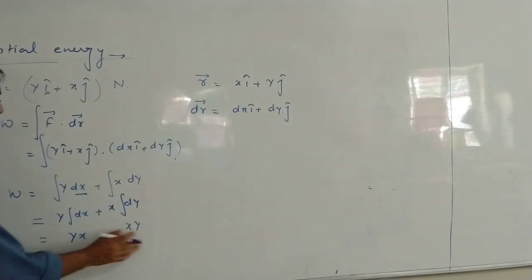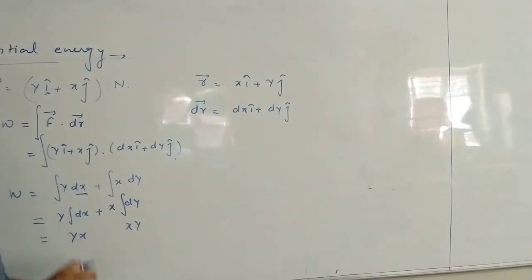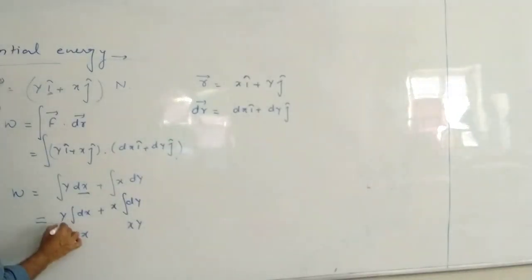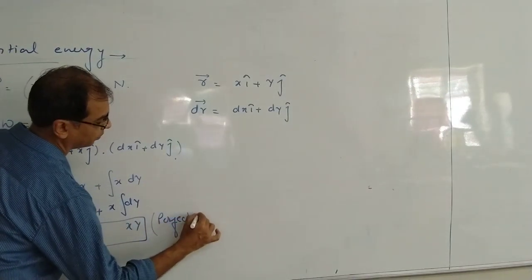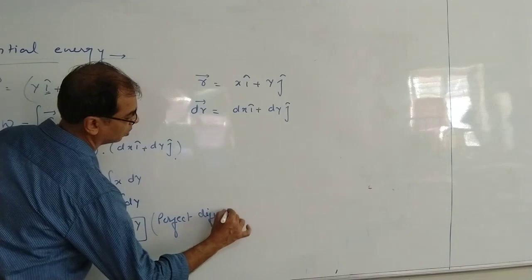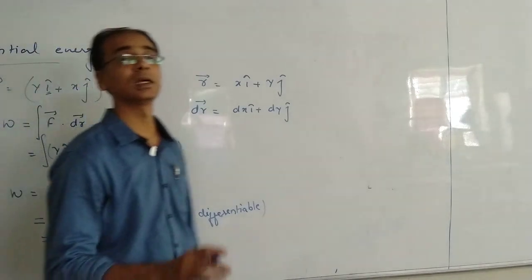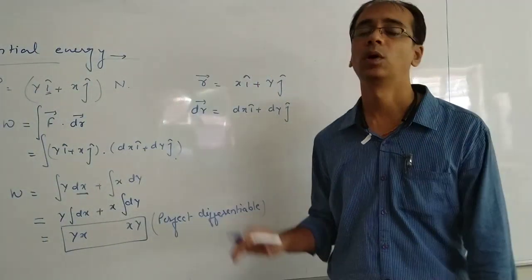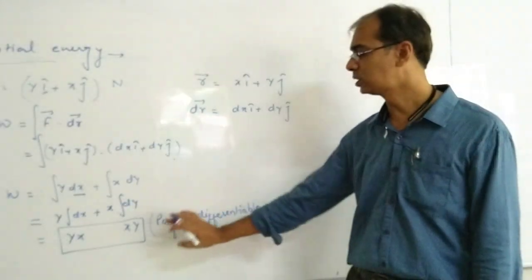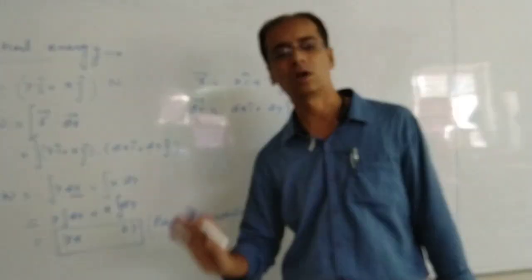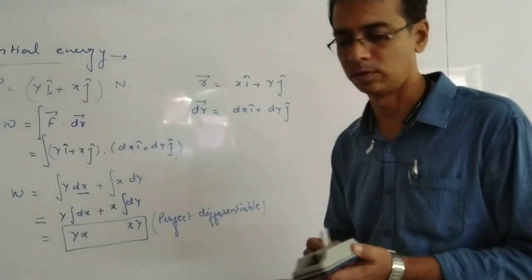If the two functions we were having both give the same value after integration, then I am going to call them perfect differentiable. If they are perfect differentiable, I am going to call them conservative forces. How to solve it afterwards, I am going to tell you, but this is how we identify whether forces are conservative or not. Is this clear? Fine.